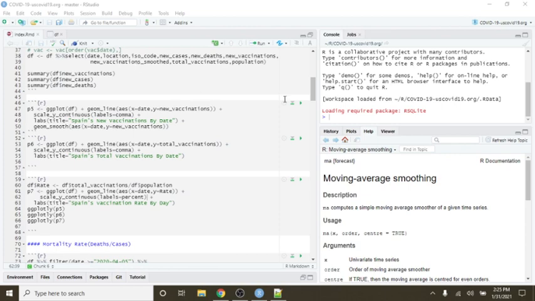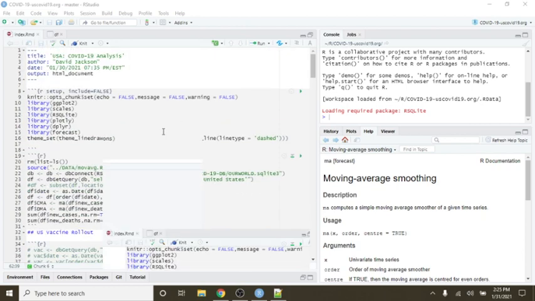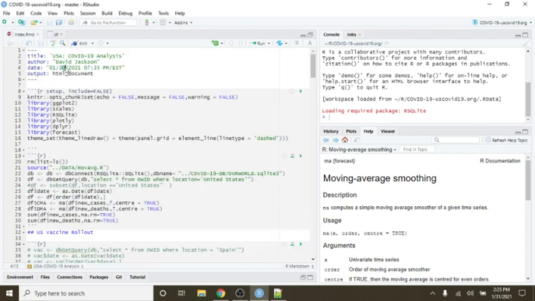Okay, let's just see if we can actually run this up here now. This may take a couple tries to get everything to work properly, but we'll see. Okay, let's just let this rip and see what happens here.